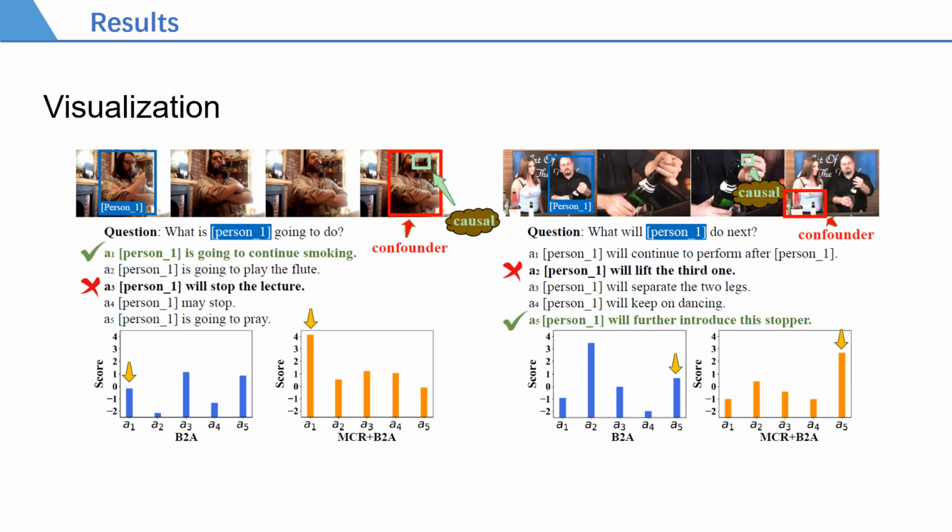As you can see in the diagram below, MCR helps B2A improve the confidence on the correct feature. In the right example, B2A is confused by the correlation between "third" in the text and the three bottles in the video. According to the causal object selection, MCR effectively assigns a low score to it. These examples demonstrate that our model can perform real and generalizable reasoning. More samples can be found in our paper.